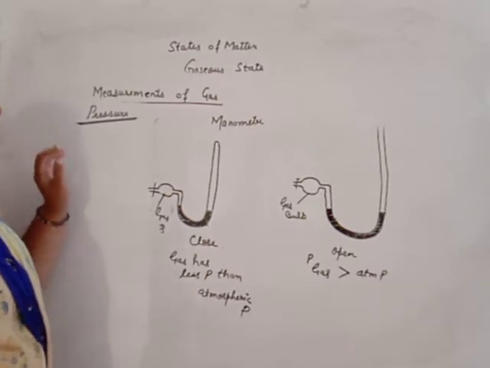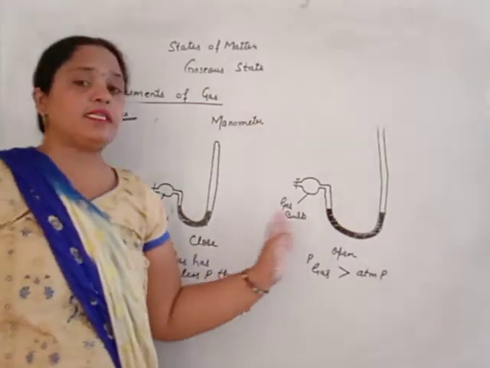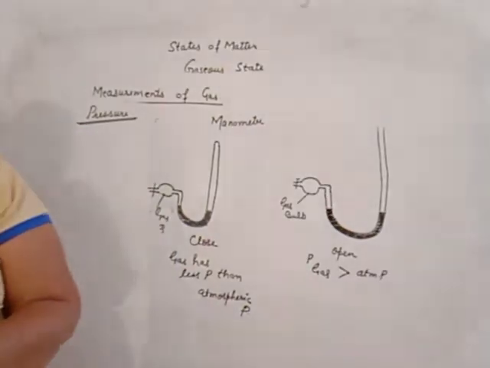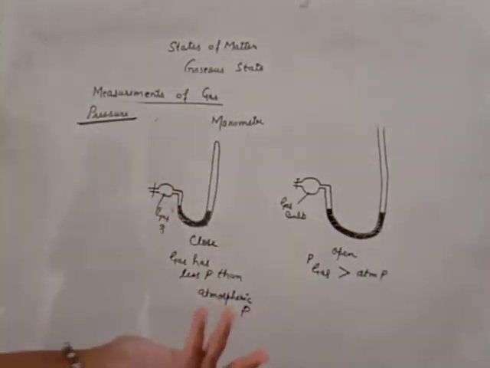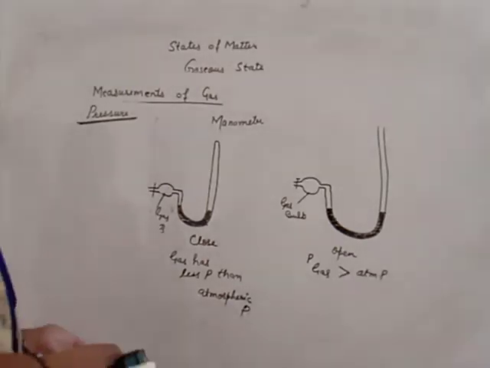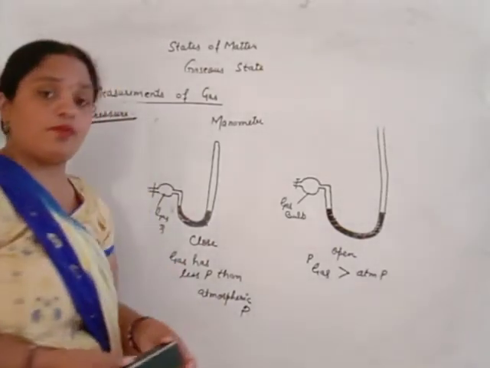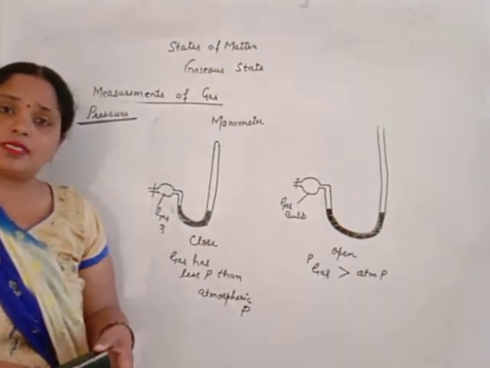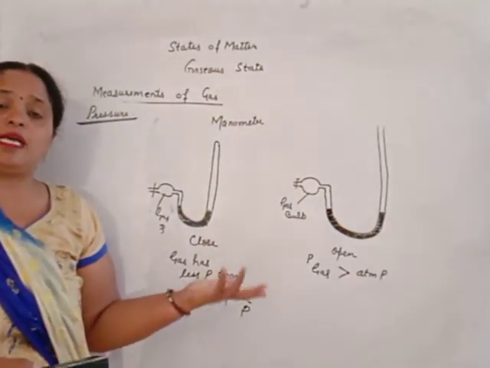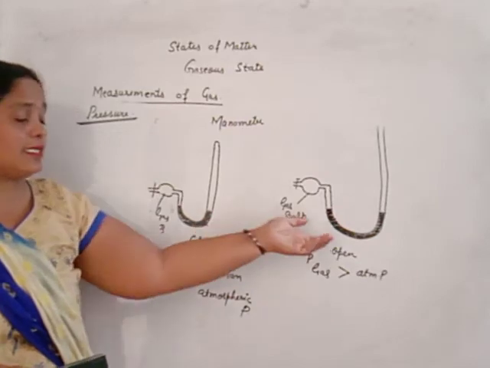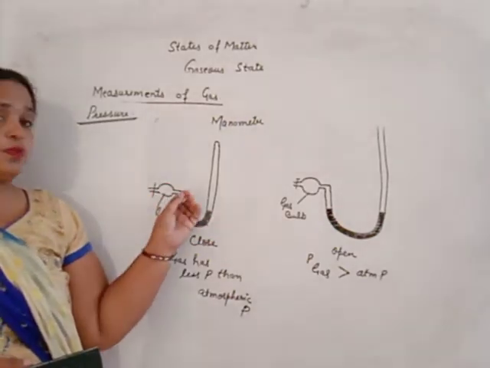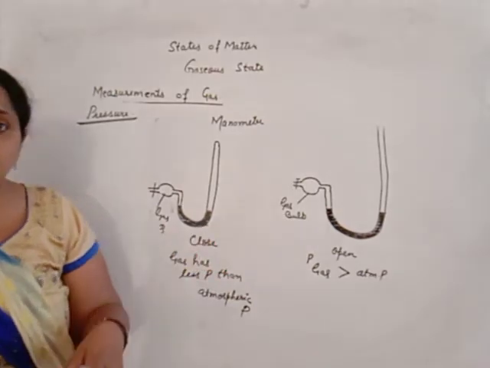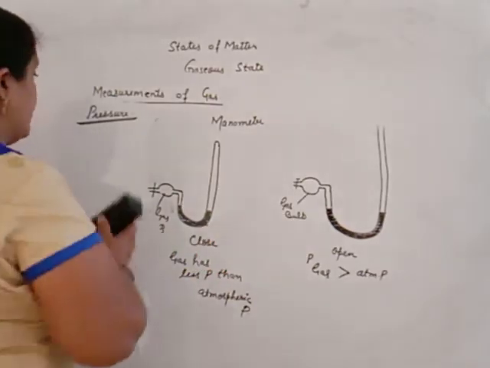Clear? The second question arises: why is mercury used in the case of the thermometer as well as in the manometer? Why mercury, not another liquid? Water is the cheapest source and easily available everywhere. Why not water? Why not another type of liquid? Why only mercury? Beta, there are two reasons why mercury is used in the barometer as well as the manometer to measure pressure.